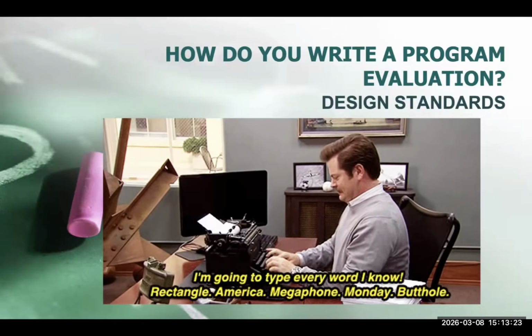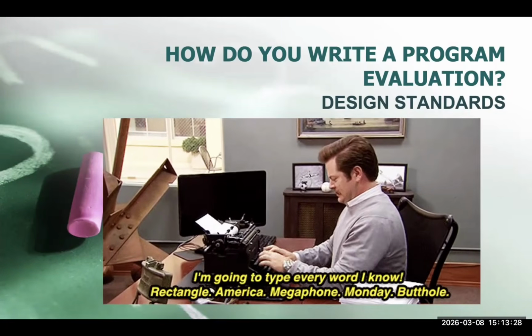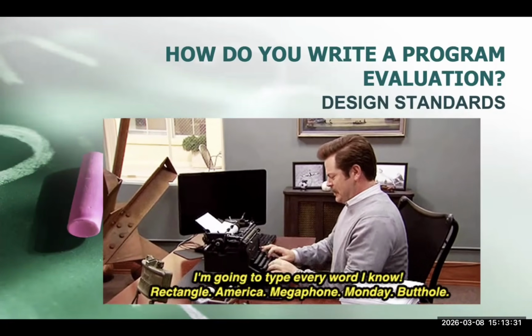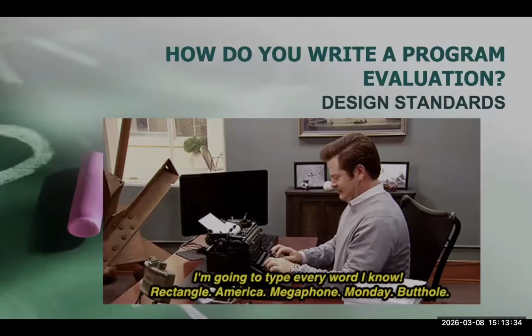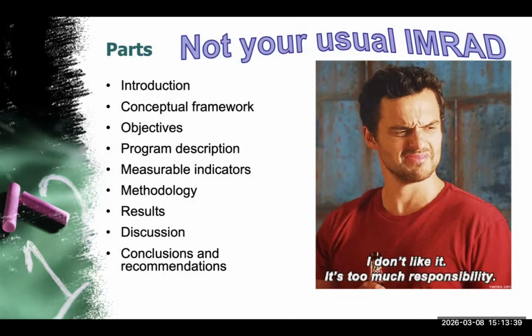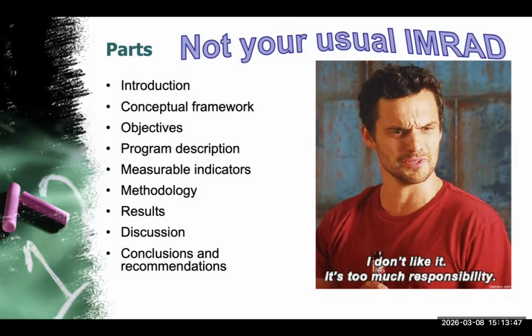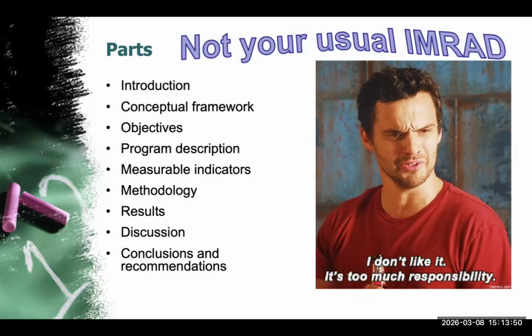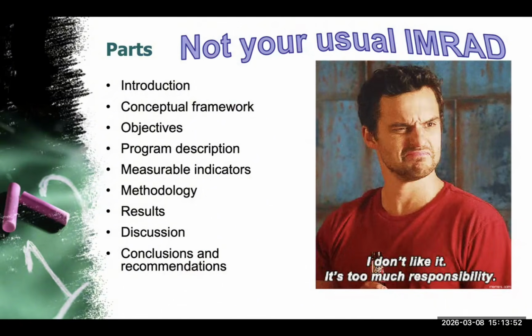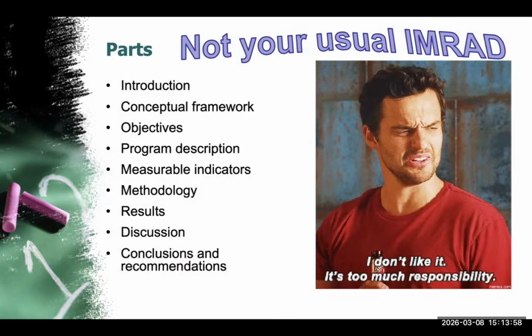Next, we look at how we write a program evaluation. Writing a program evaluation study includes several components. These typically include introduction, conceptual framework, objectives, program description, indicators, methodology, results, discussion, conclusions, and recommendations. The difference between traditional research papers and program evaluations is the program description. So program evaluation does not follow the typical IMRAD writing of research.